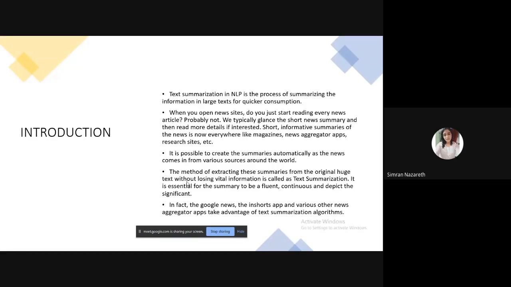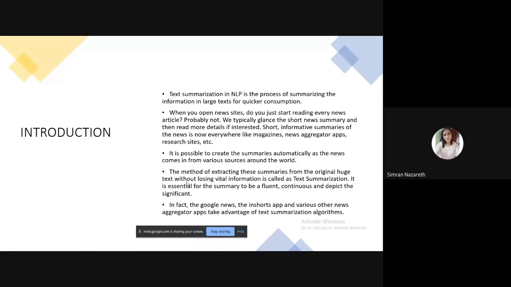Text summarization in NLP is the process of summarizing the information in large text for quick consumption. As students, when we open news sites, we typically glance at the short news summary and then read more details if we are interested.